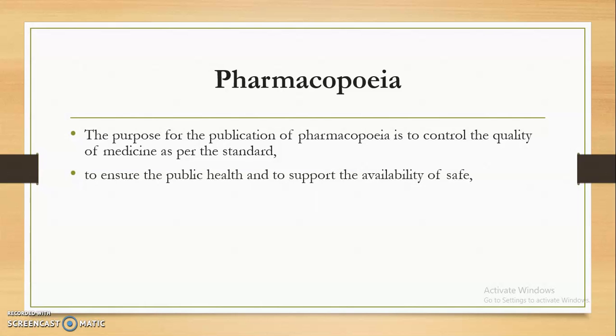All such information is provided in these pharmacopoeias. Also, these books are published to ensure public health and to support the availability of safe, effective, good quality medicines or pharmaceuticals for all. So that is the purpose behind publishing the pharmacopoeia.